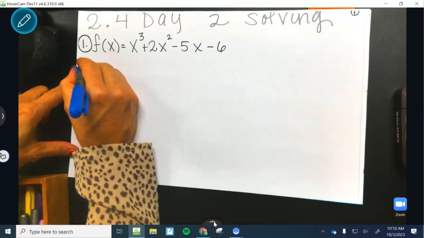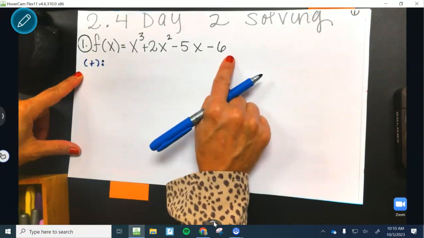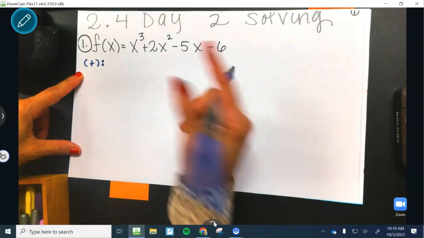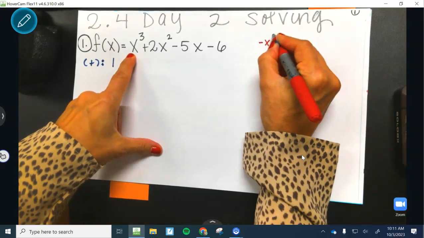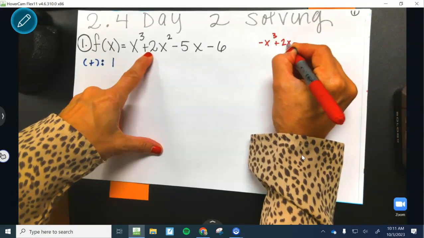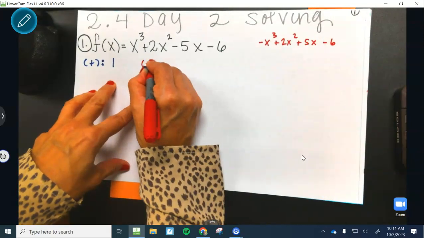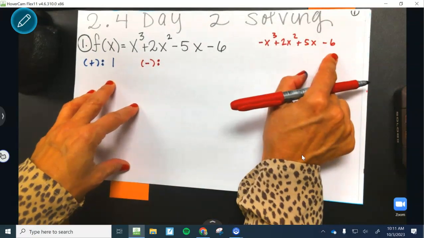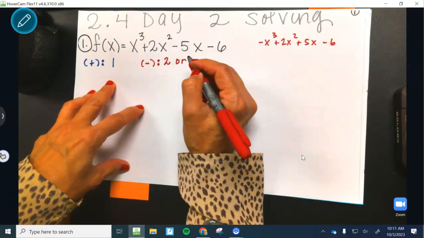So let's analyze the positives. Let's analyze how many times it flips from a sign. It's only one flip, guys. It turns from positive to negative and it stays negative. So this is 1. Let's analyze the negatives. I'll write the negative over here, negative x to the third. So it starts negative, it flips to positive, but then it flips back to negative. That's 2 changes. So it's 2 or what? None.